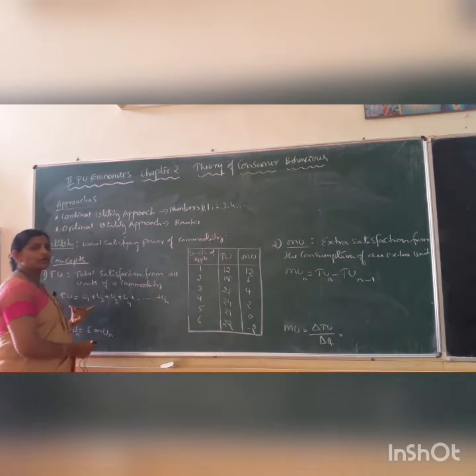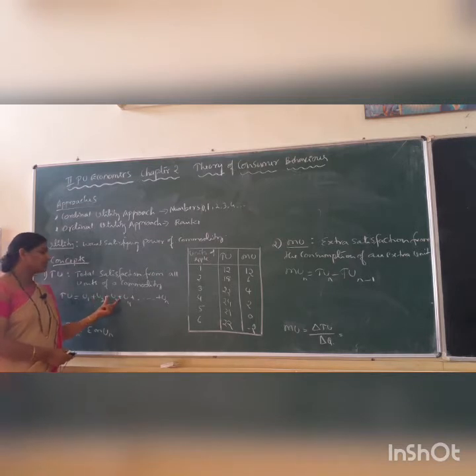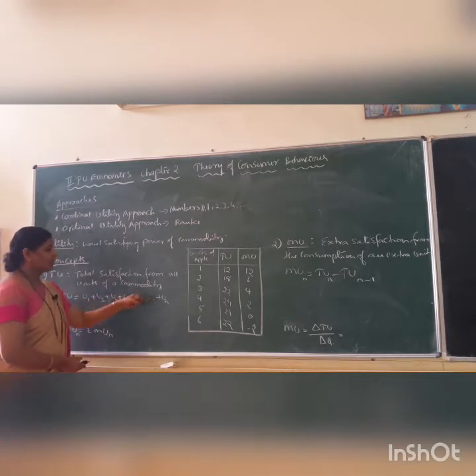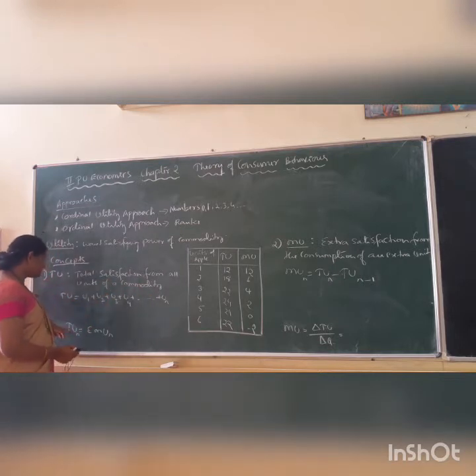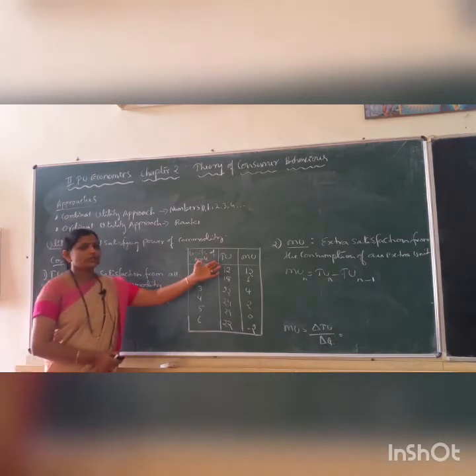So there is a formula to calculate total utility. Total utility is equal to utility 1 plus utility 2 plus utility 3 plus utility 4 and so on till utility n, where n is the number of units of the commodity the consumer consumed, and we take the total of that. So as I told you, how to calculate total utility.